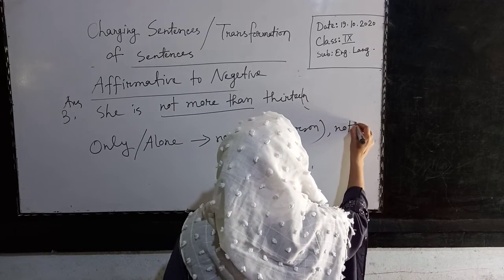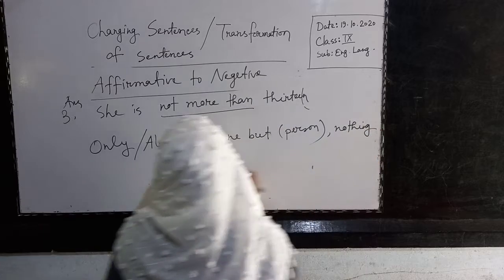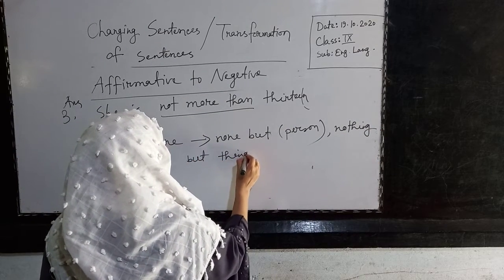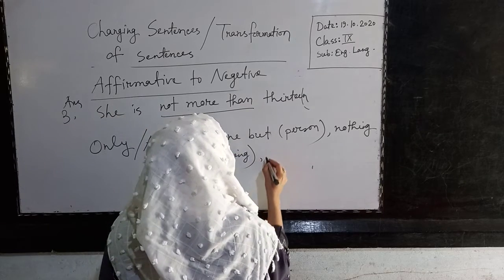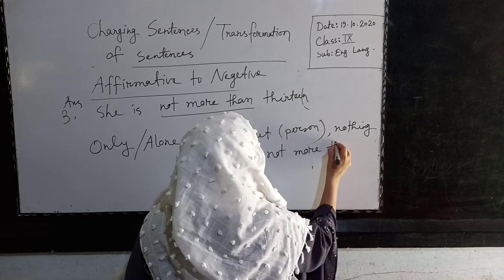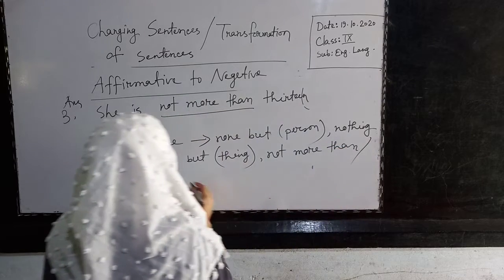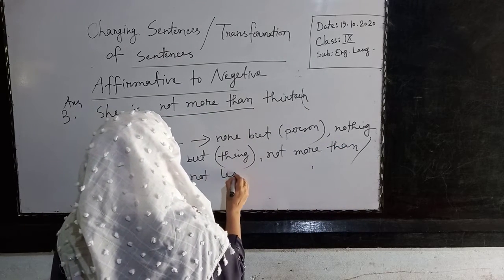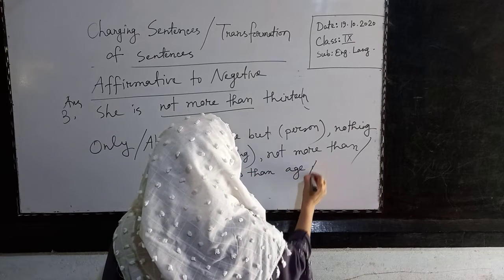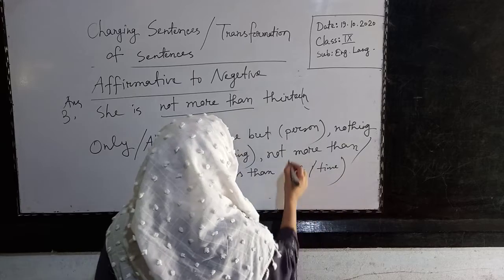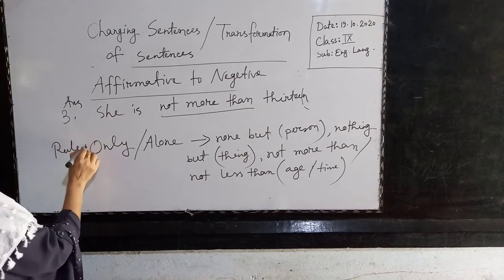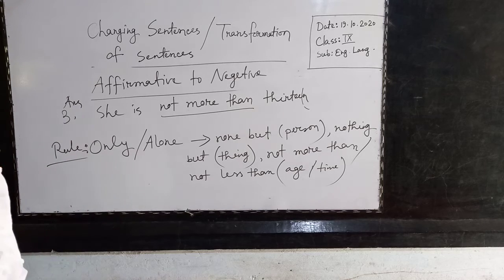Nothing but when it is a thing. Not less than or not more than when it is an age or time mentioned in the sentence. So this is the rule for only or alone.